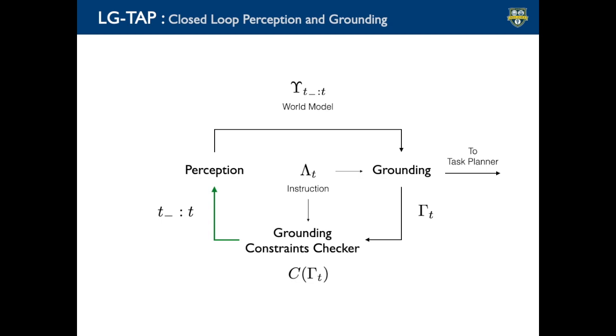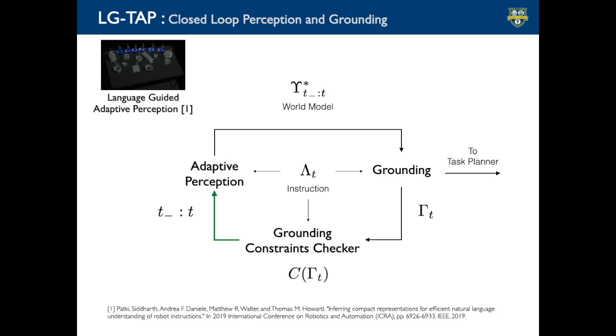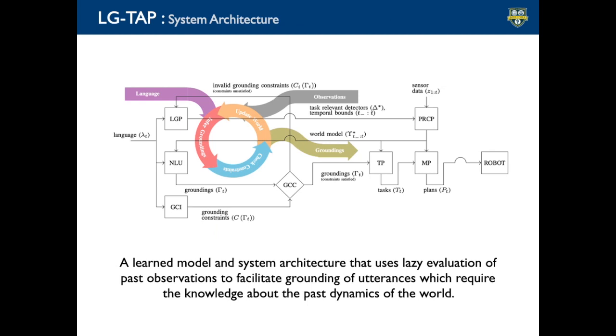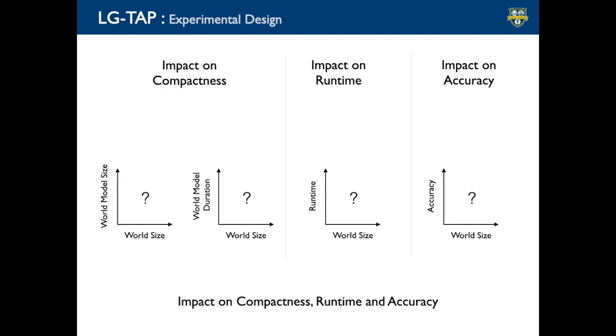To make the perception and grounding runtime efficient, we adopt two techniques. First, we make perception faster by leveraging the information in the instruction to model only the task-relevant objects. Second, we perform efficient graph updates, which allow for selectively recomputing only the world and children-dependent features in DCG and reuses the prior computational effort to speed up the grounding runtime. This figure shows the proposed intelligence architecture, which closes the loop between grounding and perception by using DCG in three different ways.